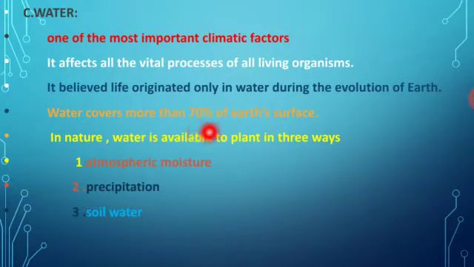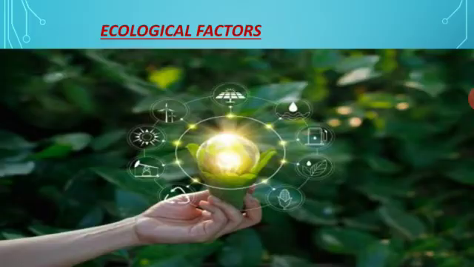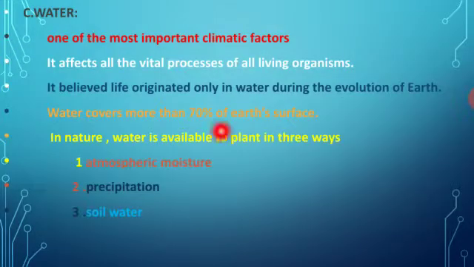More than 70% of the earth is covered by water, and in nature the water is available in three ways: atmospheric moisture, precipitation, and soil water. So three different ways the water is available. Atmospheric moisture, we used to say ஈரப்பதம் in Tamil, that is the moisture in the atmosphere, the humidity present, we say it as atmospheric moisture. And precipitation, and next one is soil water. The soil also contains water, so we say it as soil water.